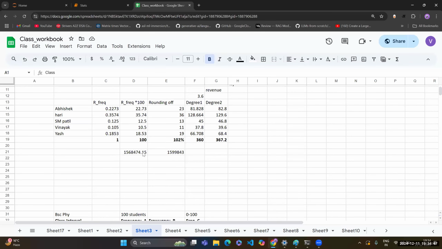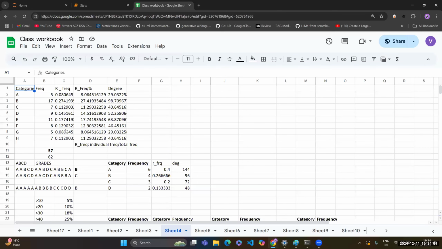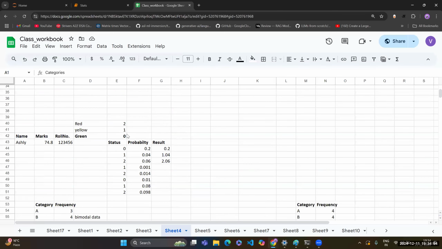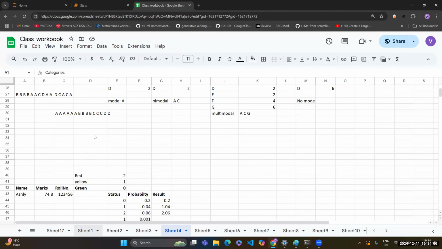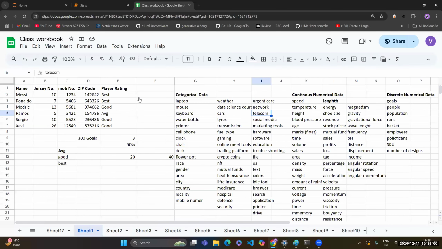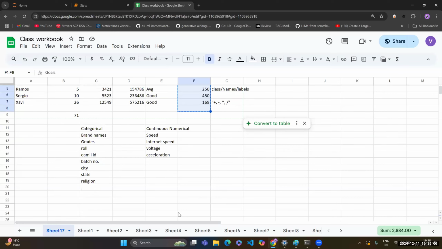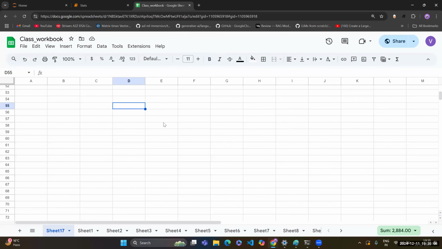Which data can I use? I have lots of data over here. Which sheet do I have? Let me use this sheet only. This one, the number of goals. Yes, this one. So let's suppose I have this data. Let's take this data and play with it.